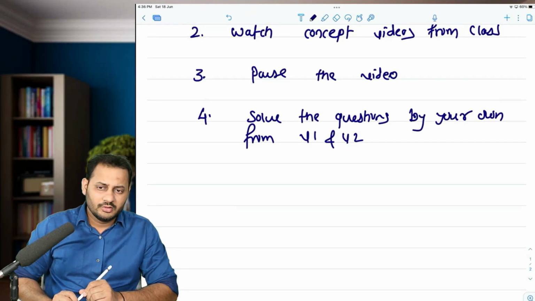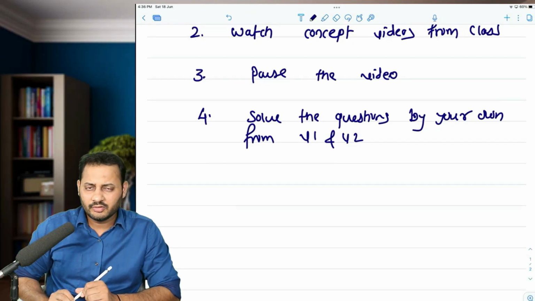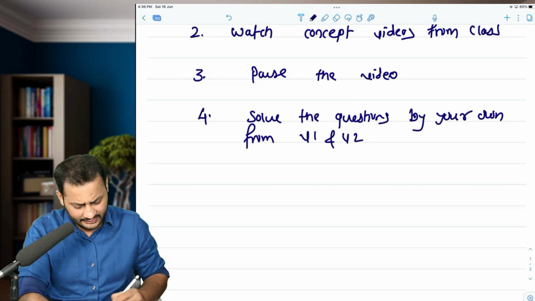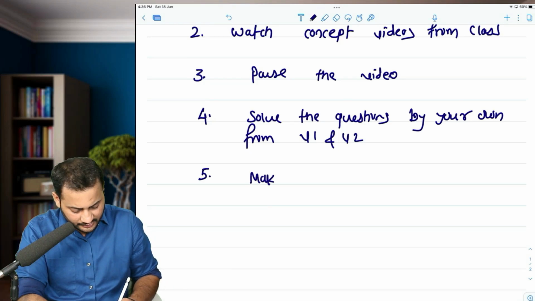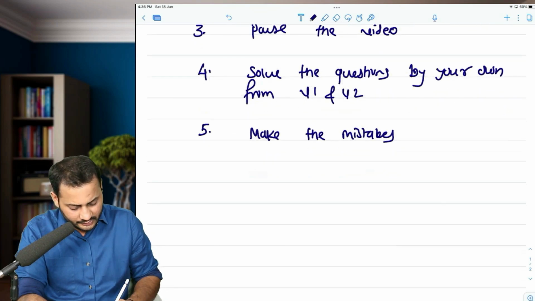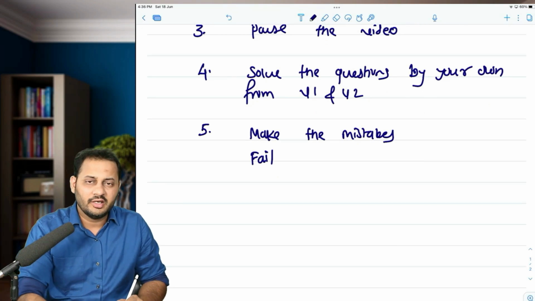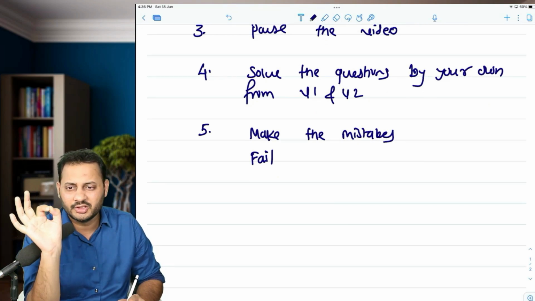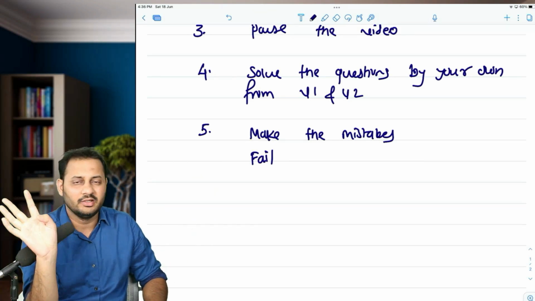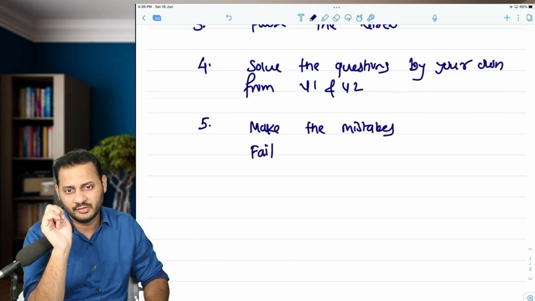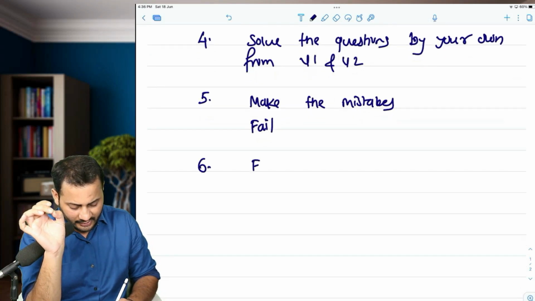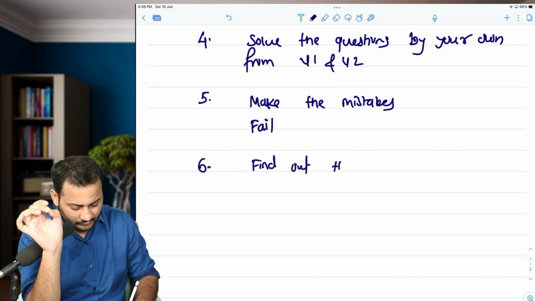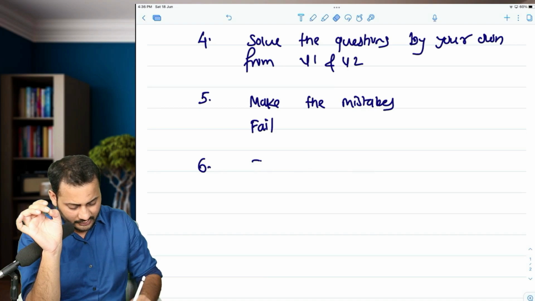Solve it. You may say, sir, you have not solved it yet, and before that you are asking us to solve the question. Exactly, what I want is for you to make the mistake. What I want you to do is to fail. Every time you solve a question, I want you to fail miserably at your home only. You make the mistakes, you fail in it, and then you find out those mistakes.